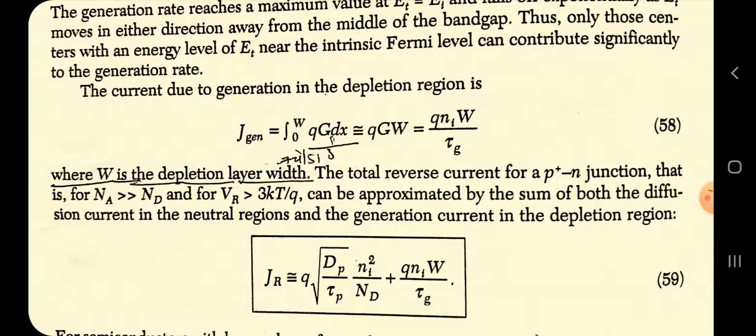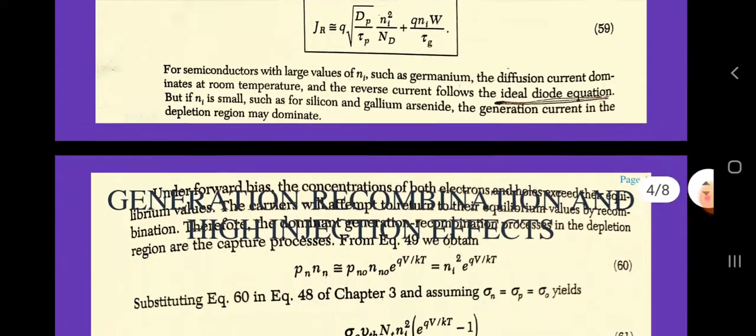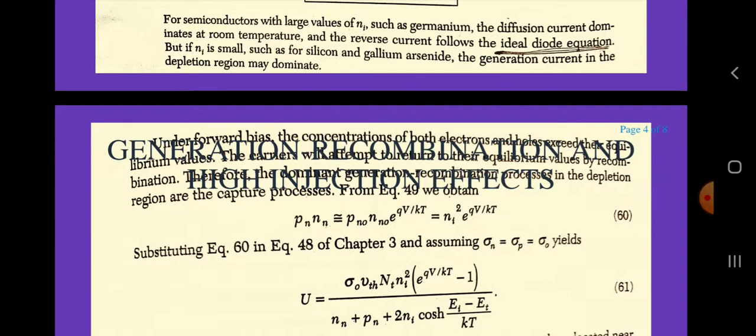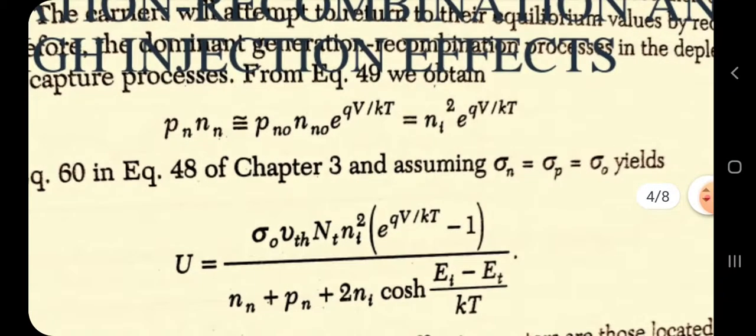Under forward bias conditions, the concentrations of both electrons and holes exceed their equilibrium values. The carriers will attempt to return to their equilibrium values by recombination. Therefore, the dominant generation-recombination processes in the depletion region are the capture processes. So we have p times n nearly equal to p_n0 n_n0 e^(qV/kT), that is equal to n_i² e^(qV/kT), as we have shown in this equation.